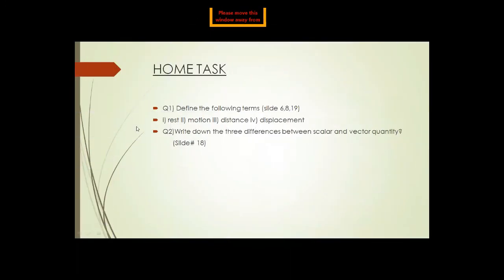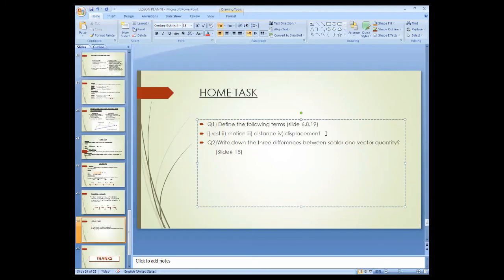Okay, students, now note down the home task. The first question is to define the following terms: rest and motion. The second question is to write down three differences between scalar and vector quantities. The differences are presented in slide 80, while the definitions of rest and motion are present in slide 6.